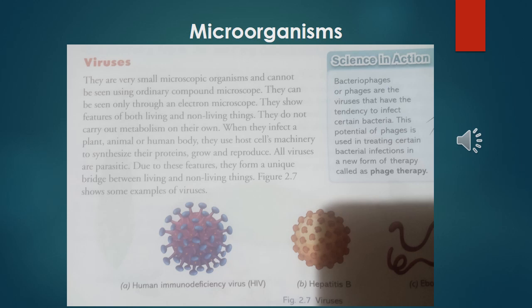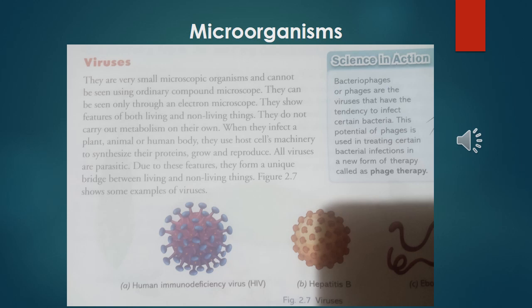They show features of both living and non-living things. They do not carry out metabolism on their own. When they infect a plant, animal or human body, they use host cell machinery to synthesize their protein, grow and reproduce. All viruses are parasitic. Due to this feature, they form a unique bridge between living and non-living things.